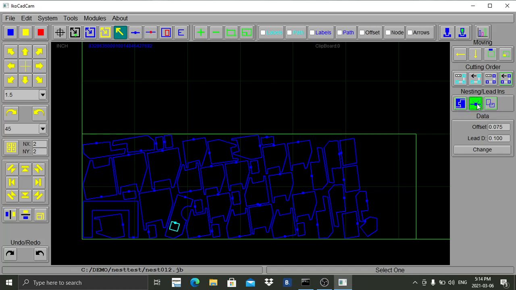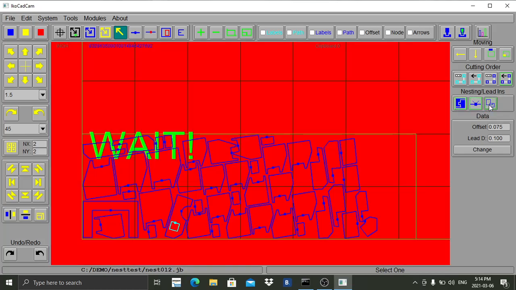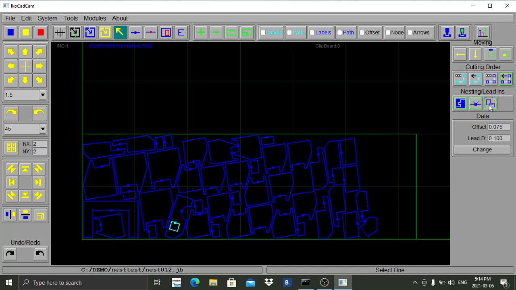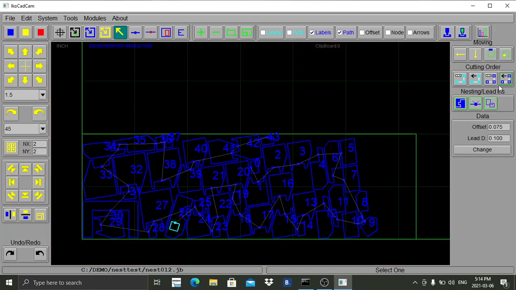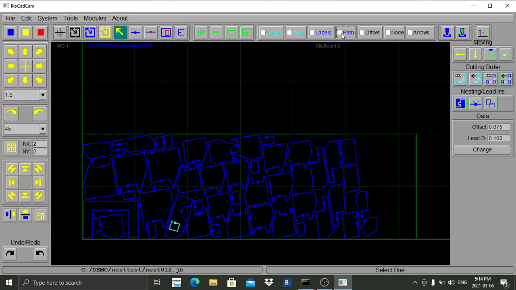I can automatically calculate ideal lead-ins. I can check if anything is overlapping really quickly. I can generate ideal toolpaths. I can turn off my labels for outside parts. I can turn off my path for outside parts.